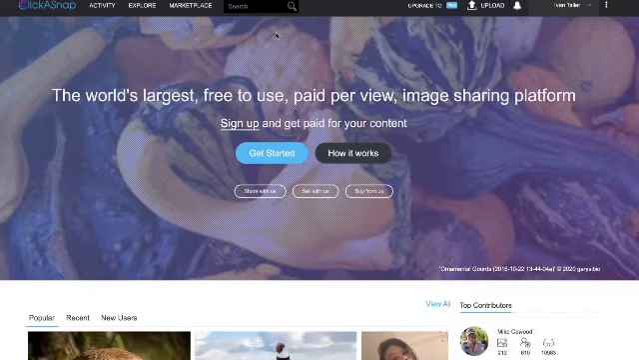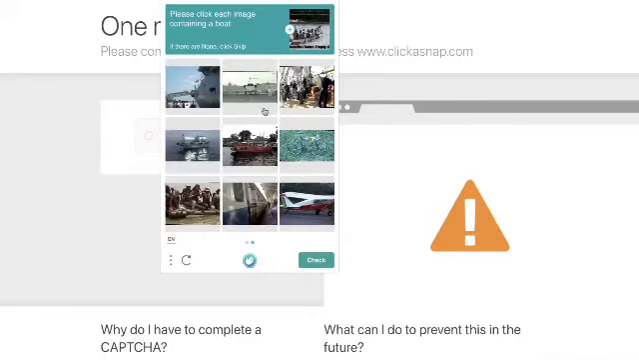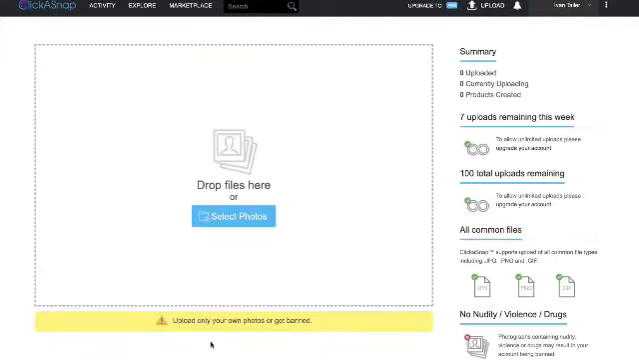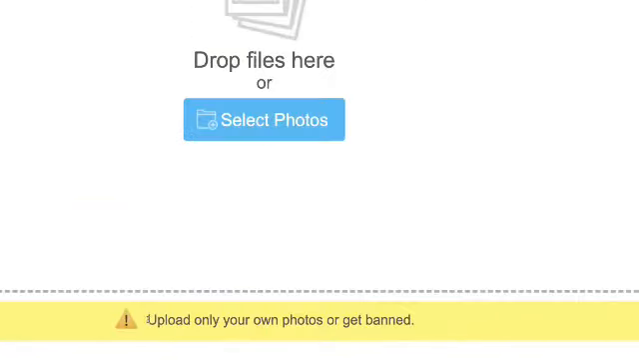Once you click on upload over here, you will just need to verify that you are a human, and on this page you can upload your image, but you can only upload your own image or you will get banned if you upload a copyrighted image. But don't worry, I will show you how you can upload pictures that are not yours and you will not get banned.